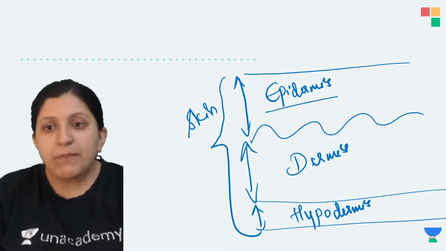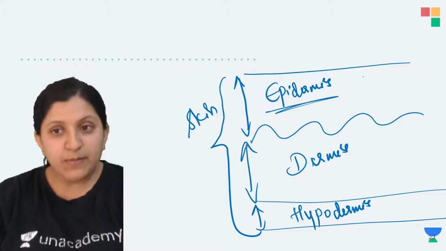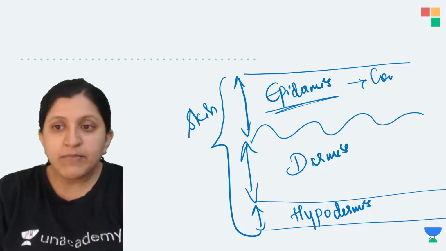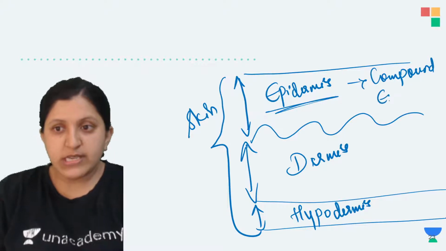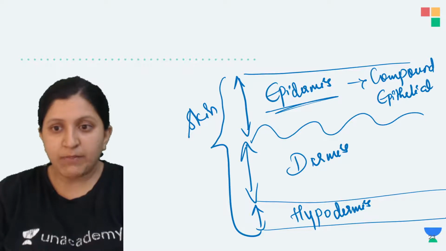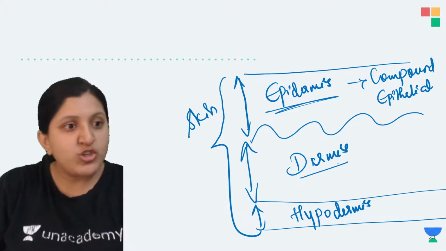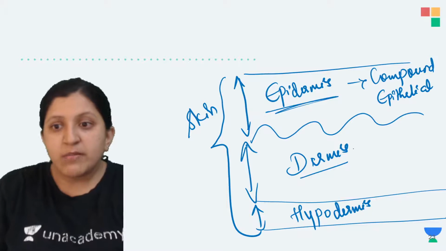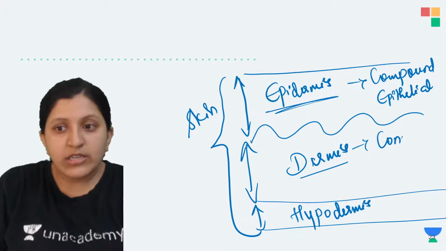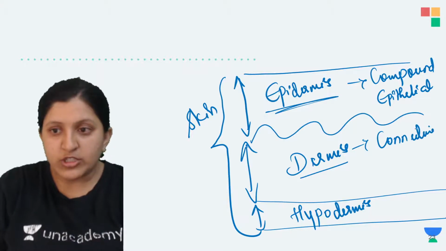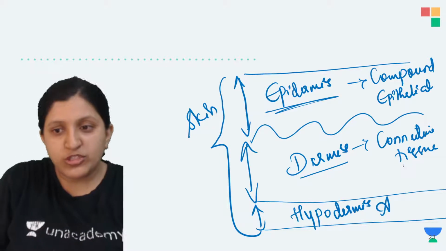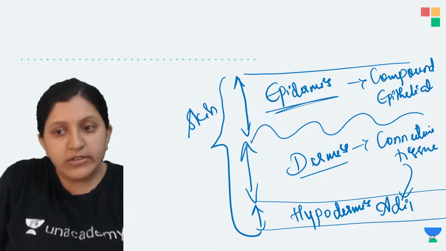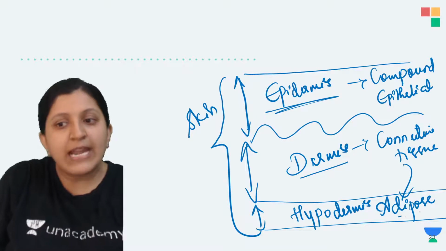This epidermis is basically a compound epithelium that you can find in the epidermal region. So this is a compound epithelial tissue. In the same way, the dermis is actually a connective tissue. The hypodermis is again an adipose tissue, which is again a connective tissue itself.